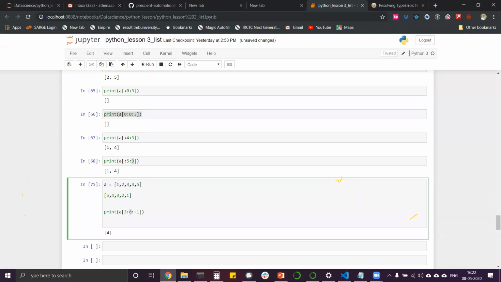Now we are saying yes. It cannot start from 0, because in negative indexing there is no 0. So it will start from -1, -1, -2, -3. So it becomes -3 here. So this 3 becomes 4, and this becomes -1. So -3, -2, -1 it prints out, because we have used negative indexing.